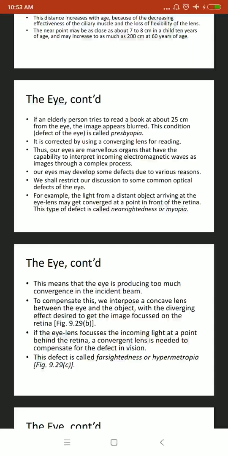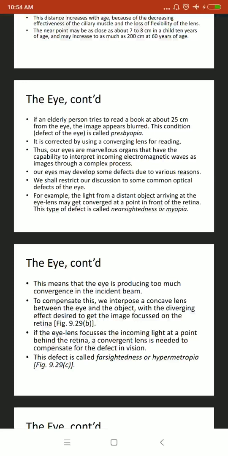Our eye is the organ that has the capability to interpret incoming electromagnetic waves as images through a complex process. Our eye may develop some defects due to various reasons. We shall restrict our discussion here to the optical defects of the eye. For example, the light from a distant object arriving at the eye lens may converge at a point in front of the retina.